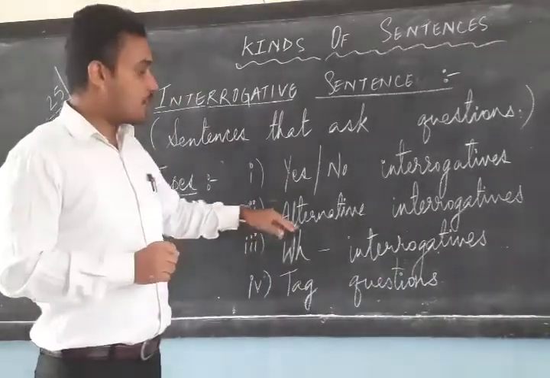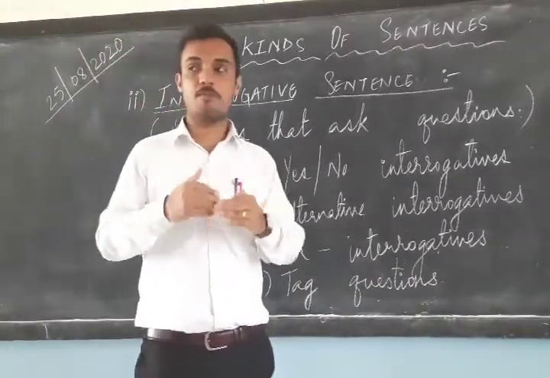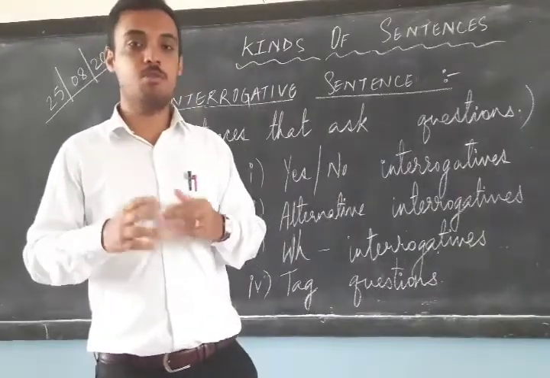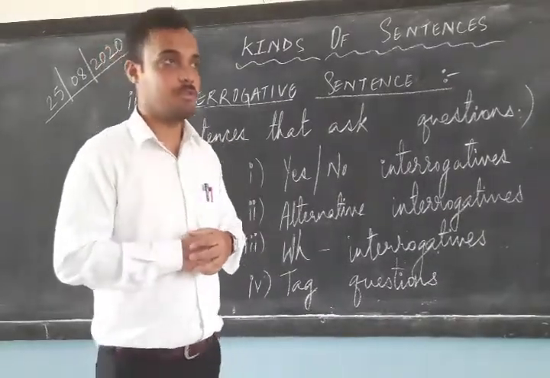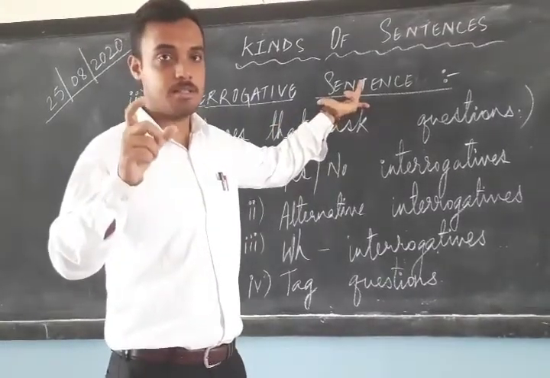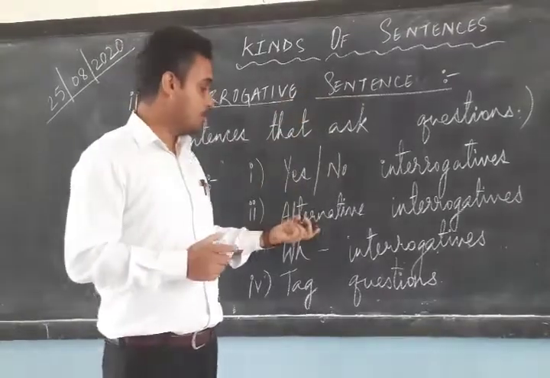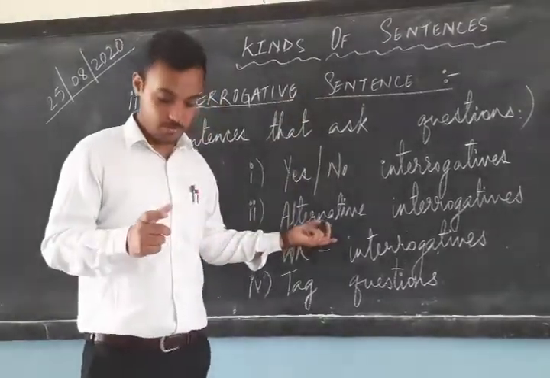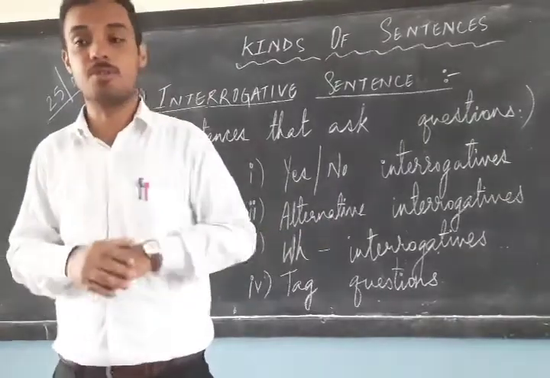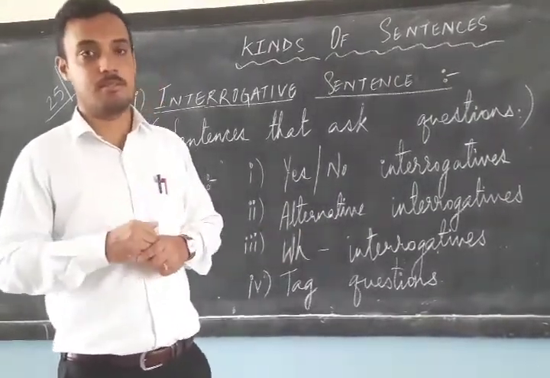The second one is alternative interrogatives. Now alternative means that you have got choices. You will get choices in your question. Interrogative sentence is actually not a sentence. It is categorized as a sentence, but it generally asks you a question. So in alternative interrogatives, you will have choices in your question. Okay? You may have various answers.